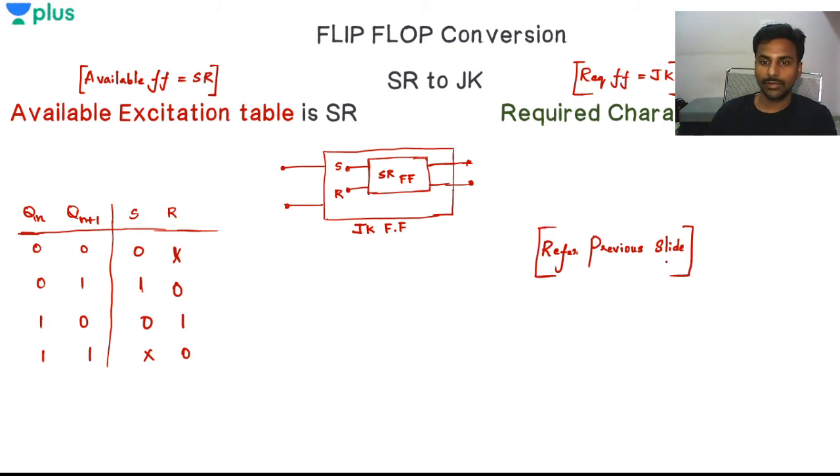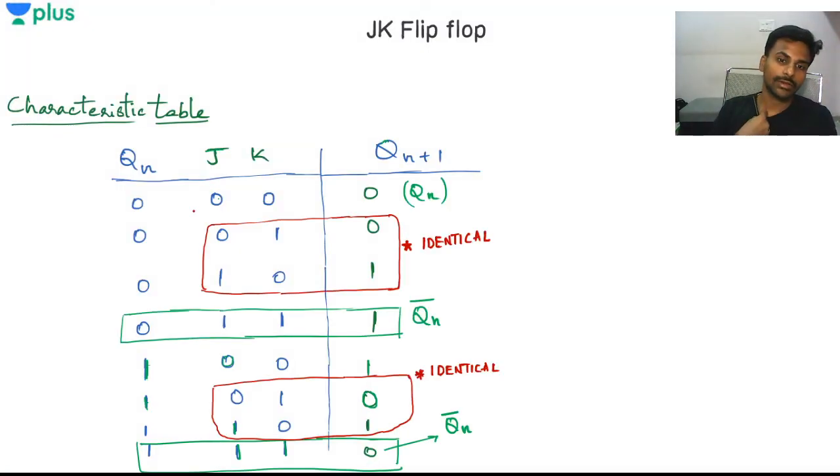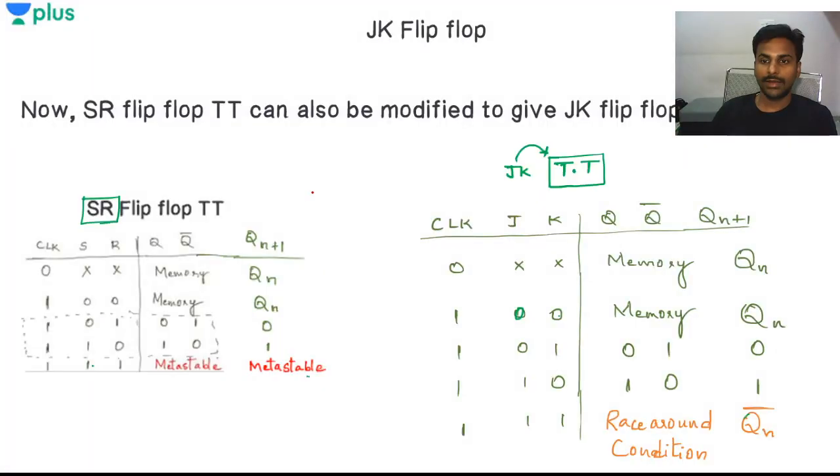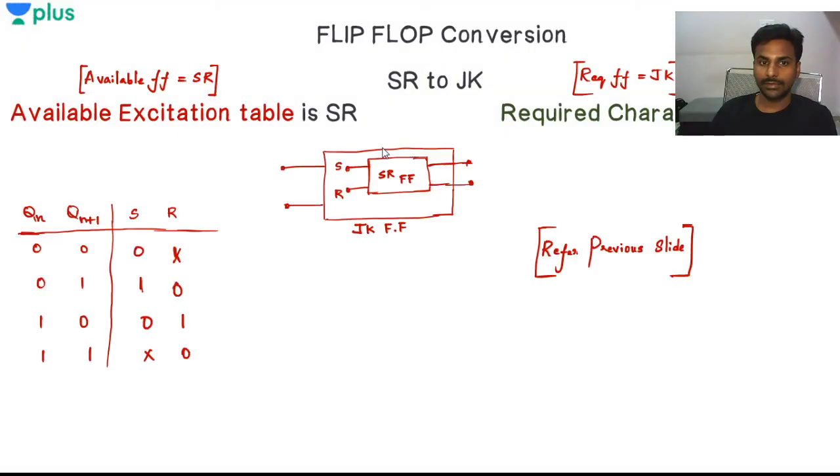Why waste time if we already have the same figure over here? So I have the JK flip flop characteristic table, and I have the excitation table of the SR flip flop. Now what should I be doing with these two tables? We need to find the final table.